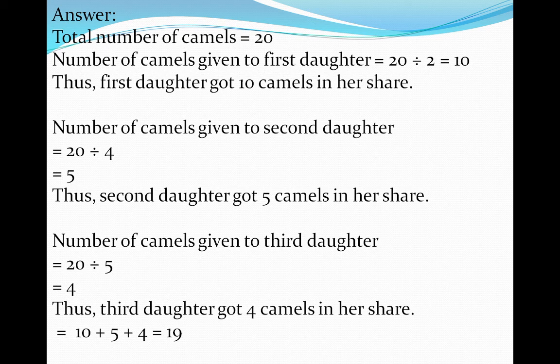So the total number is 19, how can we fulfill this total? The first daughter got 10 camels, the second daughter got 5 camels and the third daughter got 4 camels. So 10 plus 5 plus 4 is equal to 19. In this way, 19 camels are divided among the 3 daughters and their aunt took her own camel back.